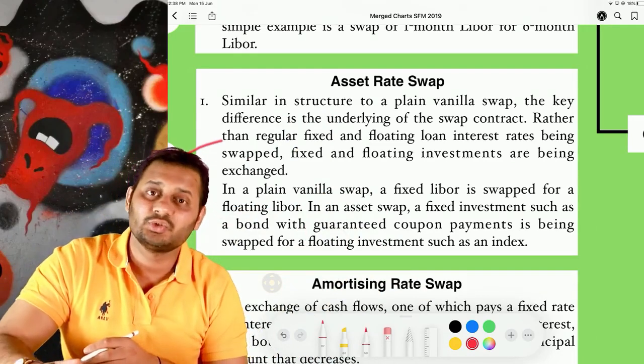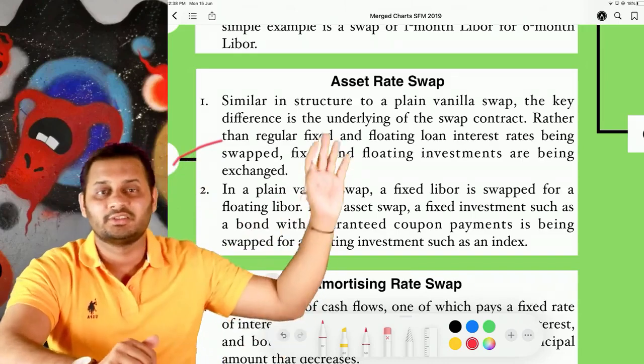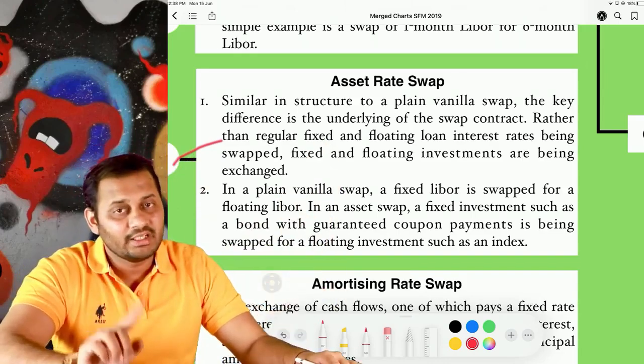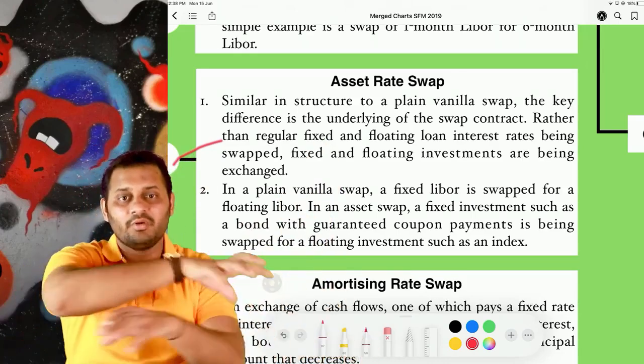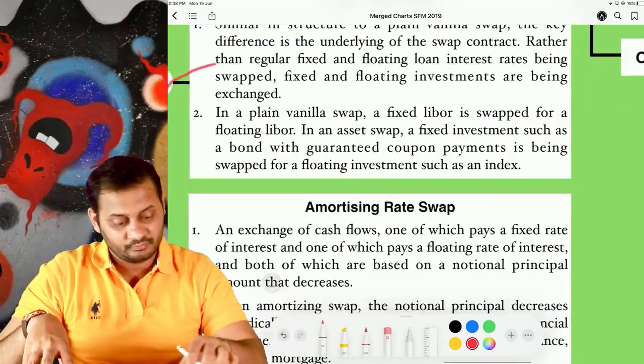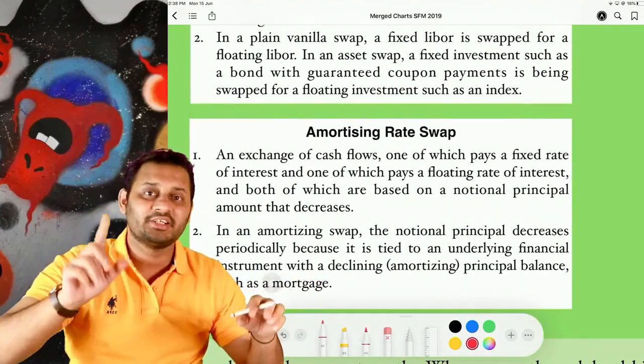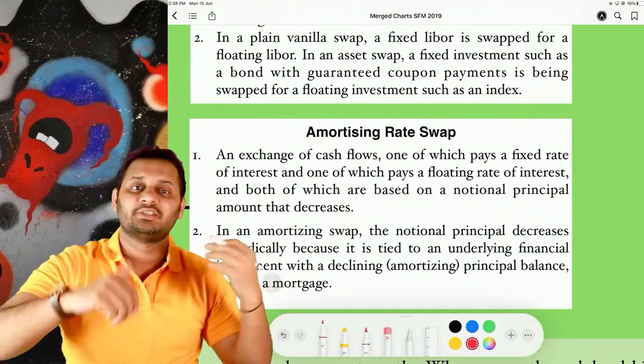So earning has also changed, asset has also changed. This is asset rate swap. In plain vanilla swap, the principal amount never gets exchanged. Here also principal is not exchanged, the entire asset is exchanged.